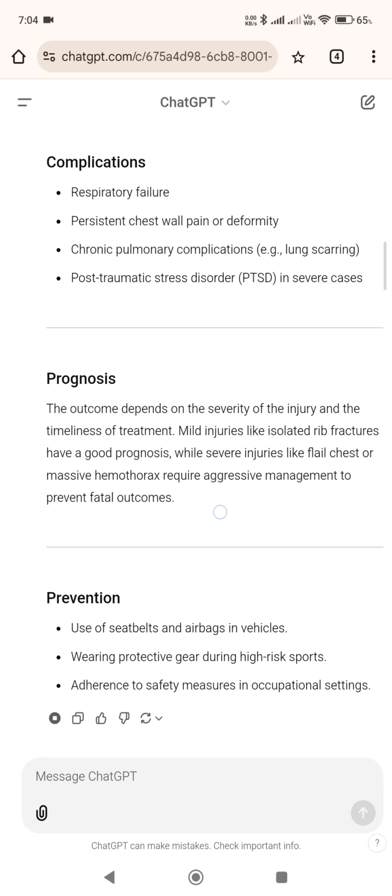Prevention: use of seatbelts and airbags in vehicles, wearing protective gear during high risk sports, adherence to safety measures in occupational settings.